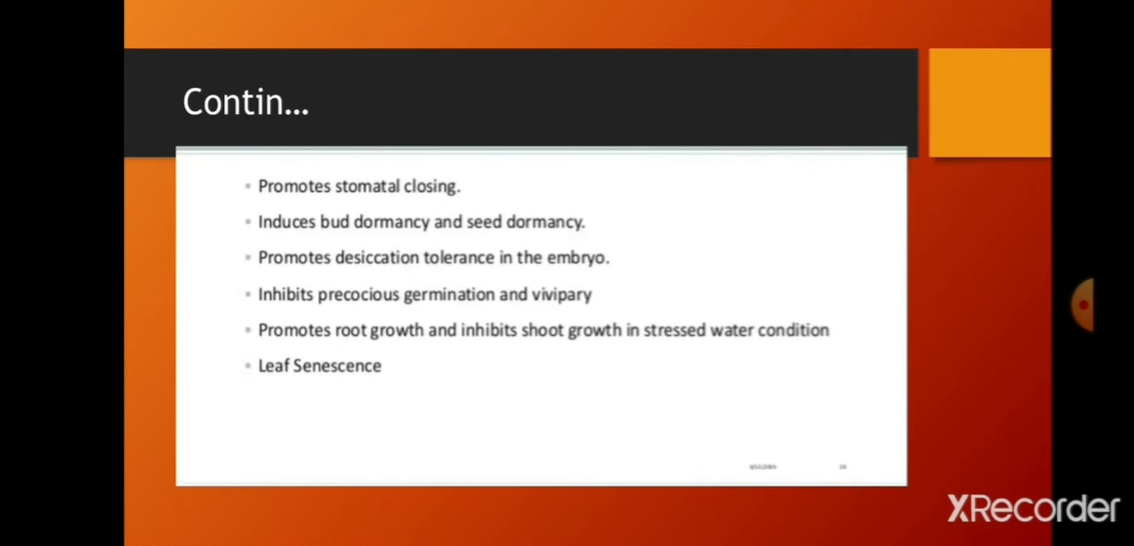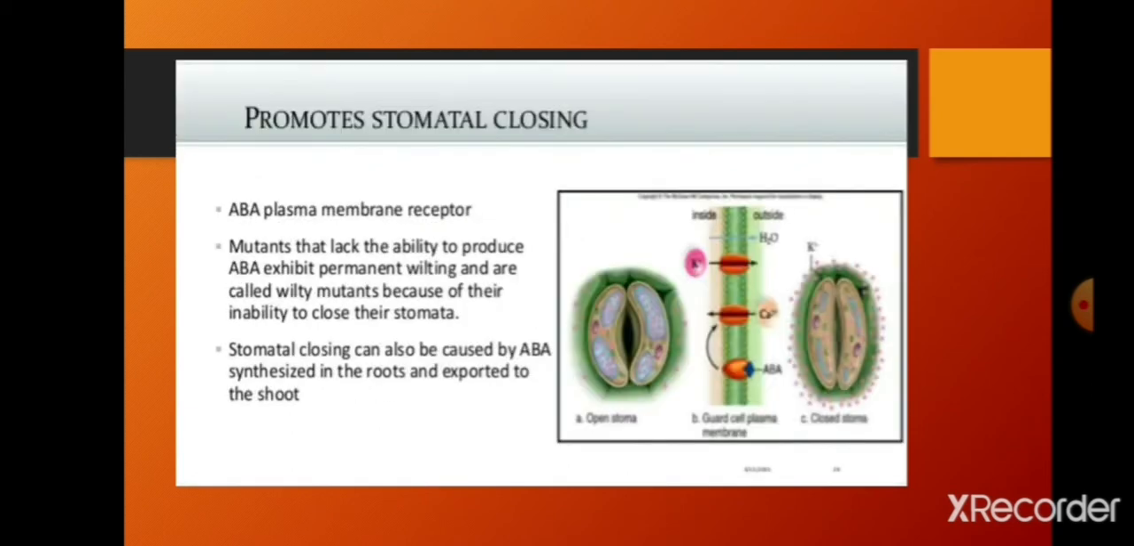Leaf senescence is another function of abscisic acid. Promotes stomatal closing. ABA plasma membrane receptor. Don't remember all this. Only remember that stomatal closing can also be caused by ABA synthesized in the roots and exposed to the shoots. Only remember that.